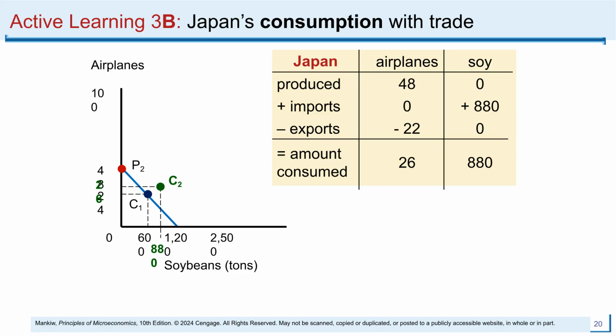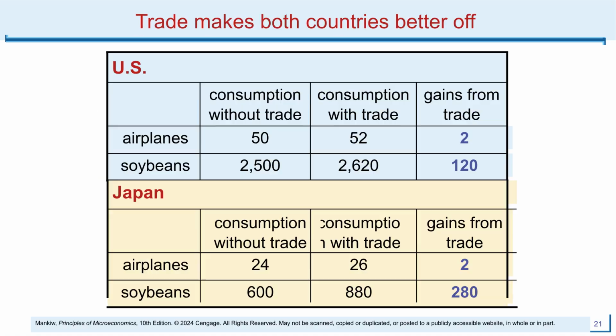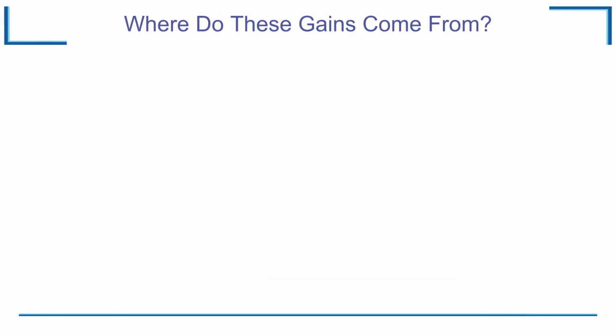tons of soybeans. Japan's consumption also improves with trade. After exporting 22 airplanes and importing 880 tons of soybeans, Japan is able to consume 26 airplanes and 880 tons of soybeans, moving beyond its initial production possibilities. Trade makes both countries better off by allowing them to consume more than they could produce on their own. This effectively expands the consumption frontier for both the US and Japan. Why do these gains occur?